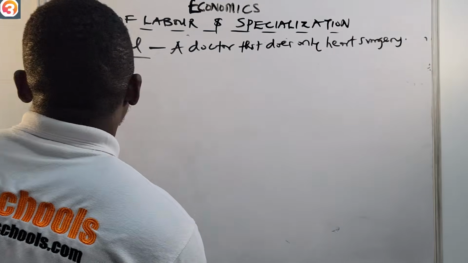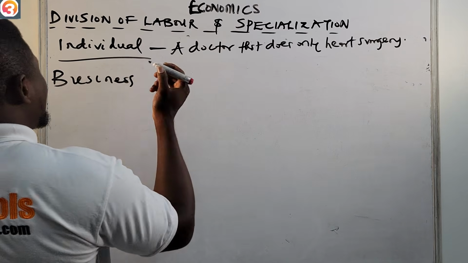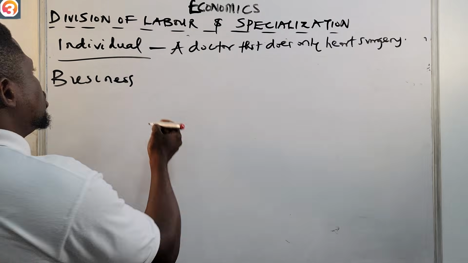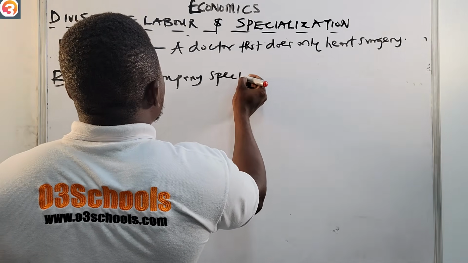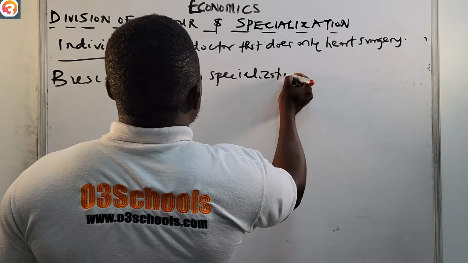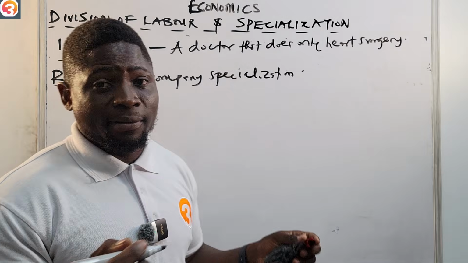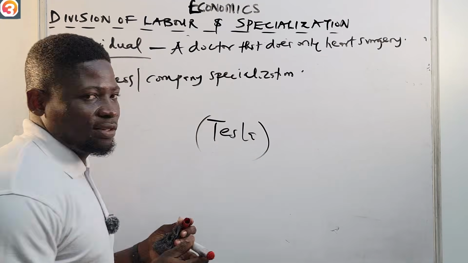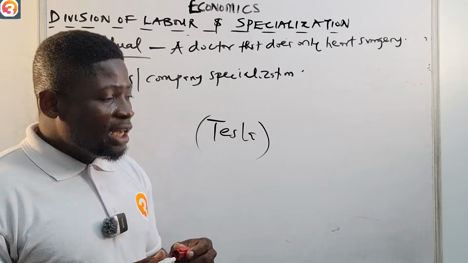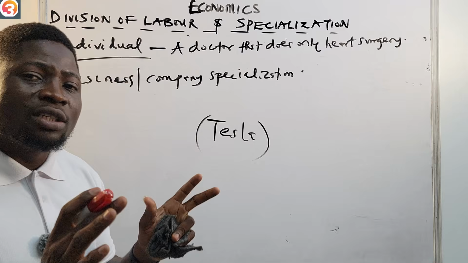Then, of course, we also have what we call business or company specialization. For example, Tesla. You know Tesla, you've heard of Elon Musk. Tesla produces only electric cars.